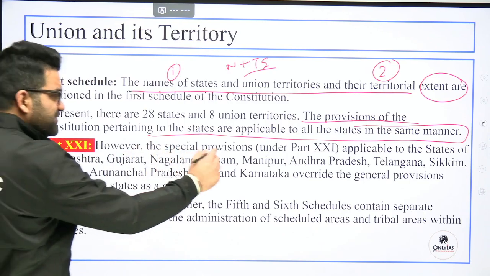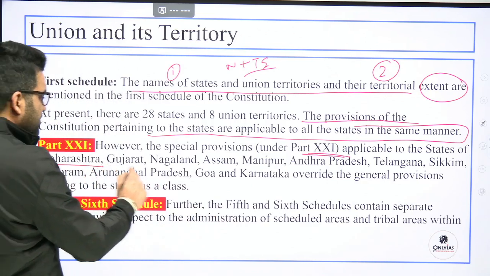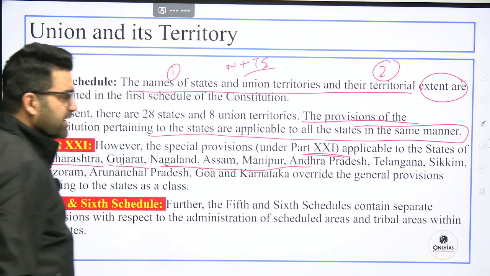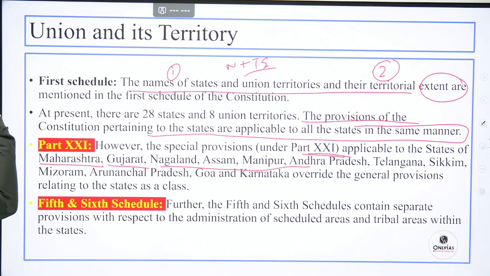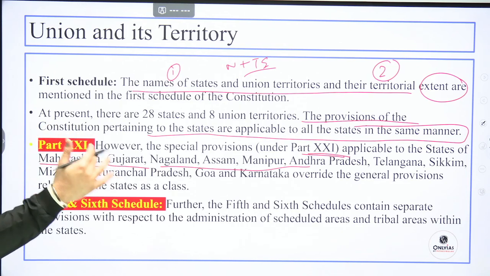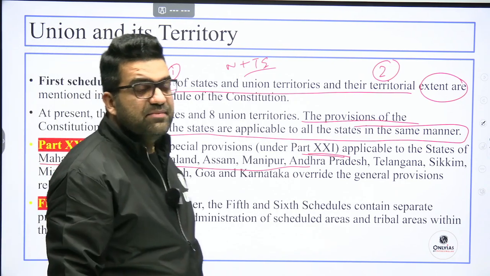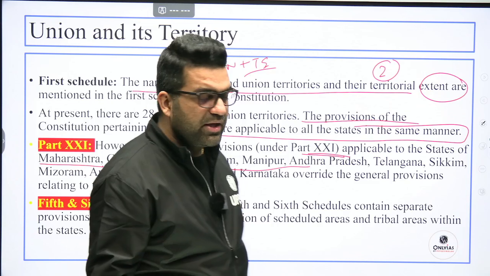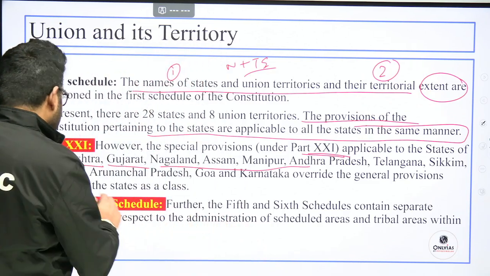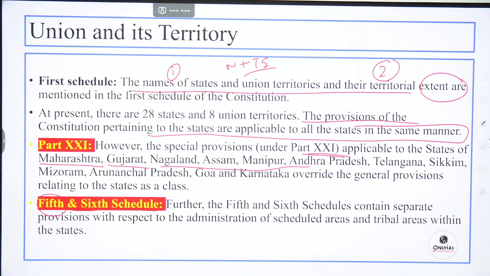However, the special provisions under Part 21 applicable to the states of Maharashtra, Gujarat, Nagaland, Assam, Manipur, Andhra Pradesh, Telangana, Sikkim, Mizoram, Arunachal Pradesh, Goa, and Karnataka override the general provisions. Some SC/ST areas are there, some extra autonomy has been given. Now, fifth and sixth schedule areas, again scheduled and tribal areas, special provisions have been carved out for these scheduled areas also.